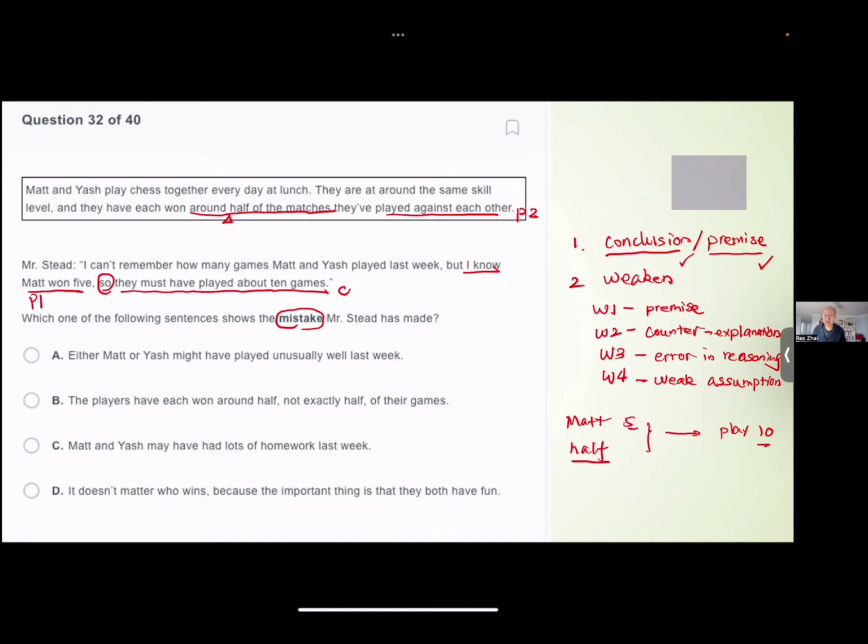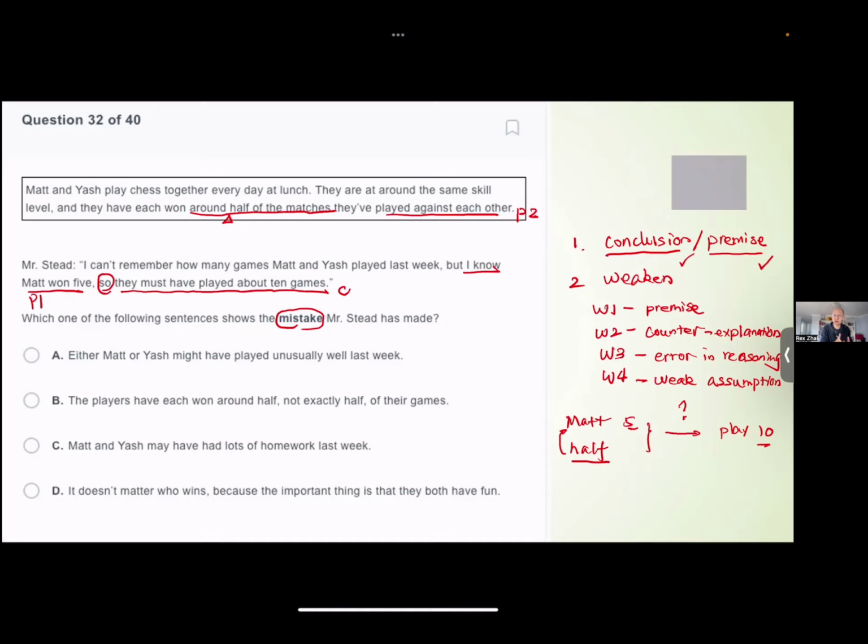If they play 6, it's 12. If they play 1, then that is 2. So what they assumed is this half rule is going to apply to all the numbers of games they played. But my question is, is it necessarily true? Even if they win around half of the matches they play, does that mean it always holds true, no matter how many games they play?